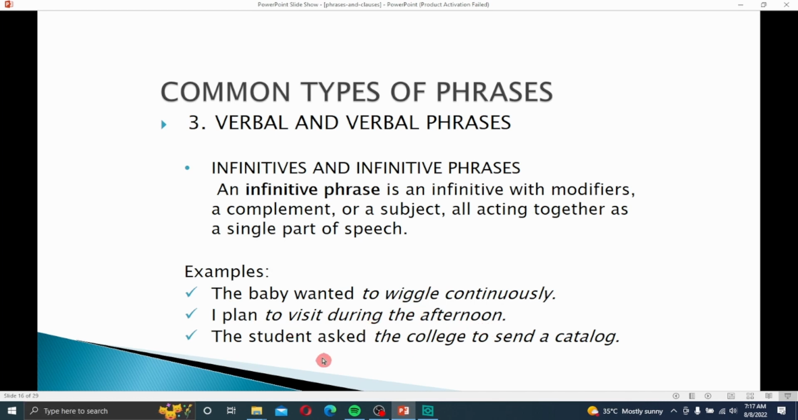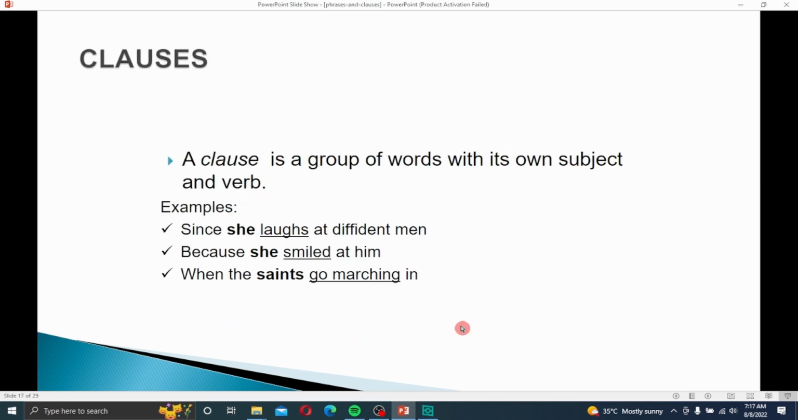The student asked the callers to send a catalog. Here, to send a catalog is an infinitive phrase. Next, after understanding the phrasal, now we talk about clauses.